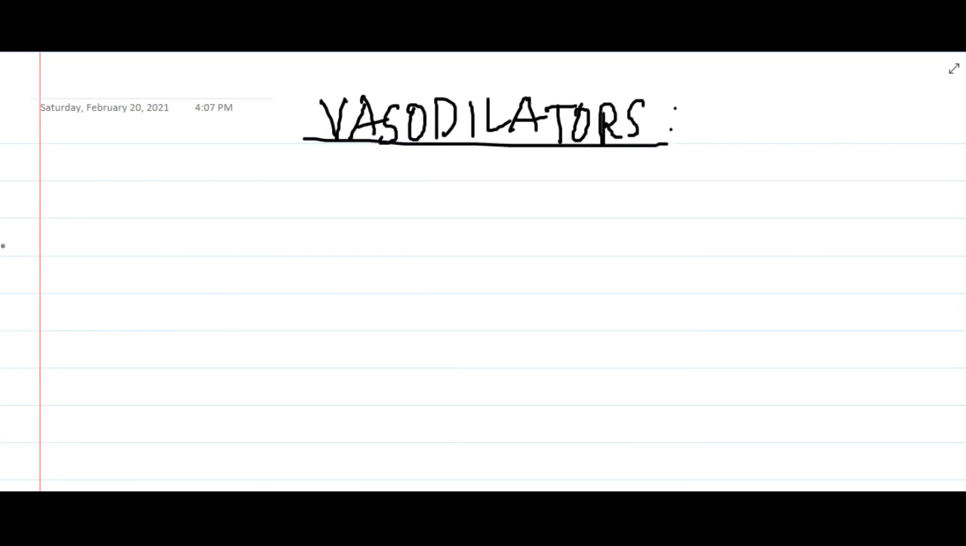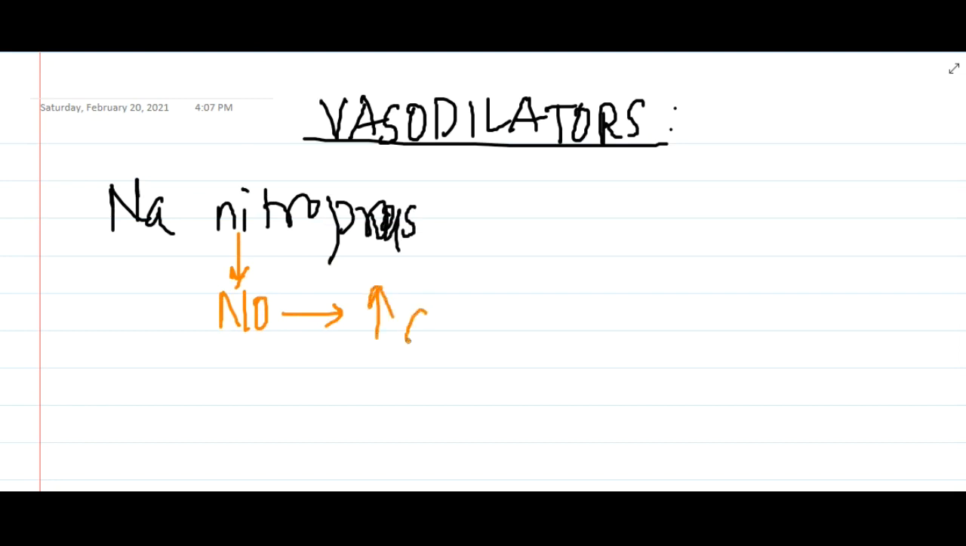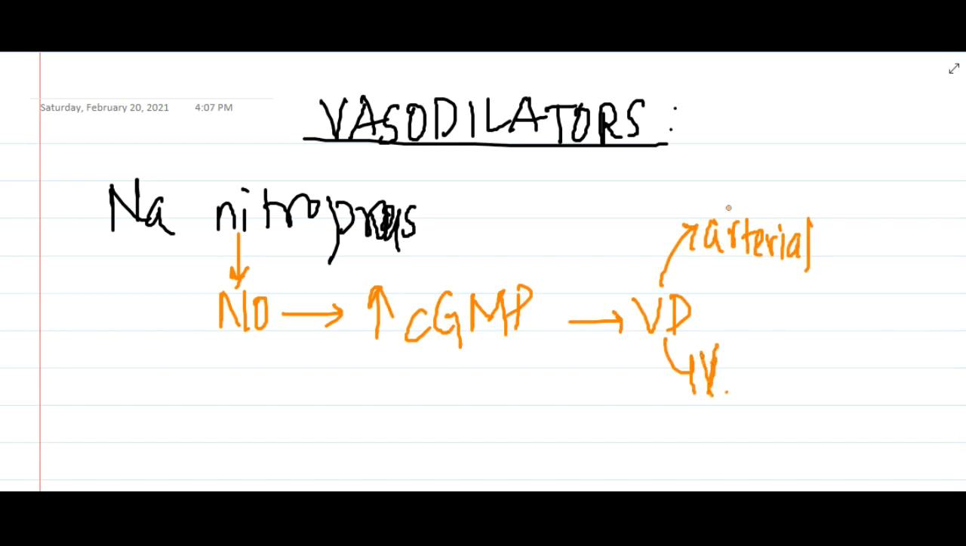beta blockers. Then the next important drugs are vasodilators, which are also antihypertensive drugs. In that we have first sodium nitroprusside. This sodium nitroprusside will generate nitric oxide which will increase the cyclic GMP level, causing vasodilatation. Now this vasodilatation will be both arterial dilatation and also venular dilatation. When it causes arterial vasodilatation, it will decrease the peripheral vascular resistance, thus decreasing BP.